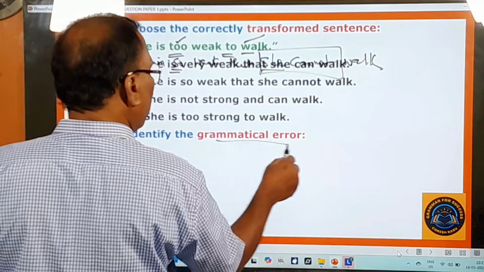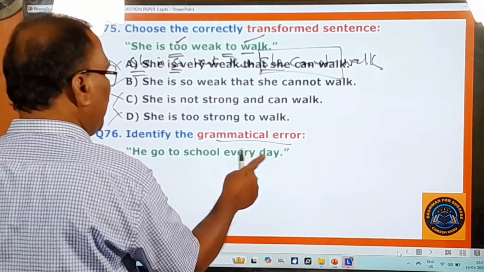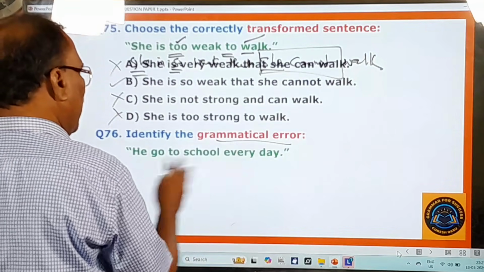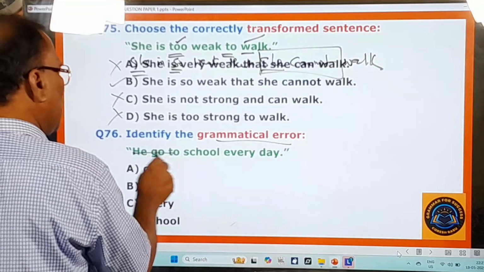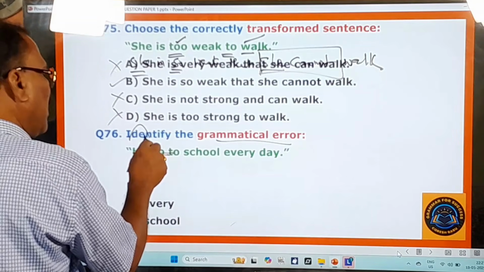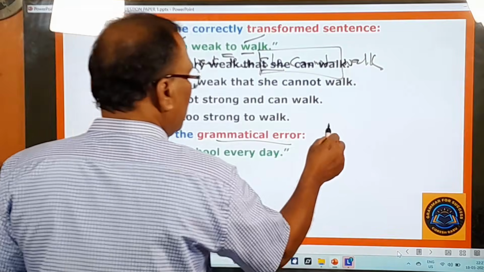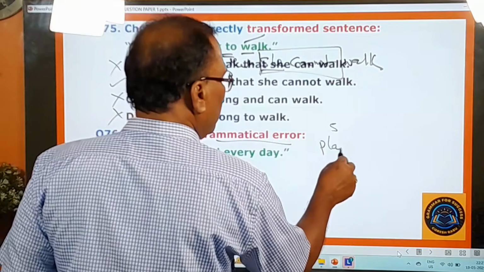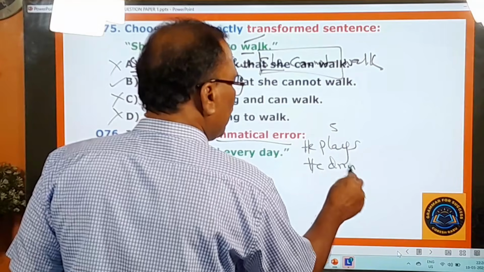Identify the grammatical error. What is the grammatical error here? "He go to school every day." So there is some grammatical error in this sentence. What is that? This sentence is in the simple present. In the simple present, in the third person singular, the verb takes "s" or "es" after it. Generally it takes "s," for example, "play": "he plays, he drinks."